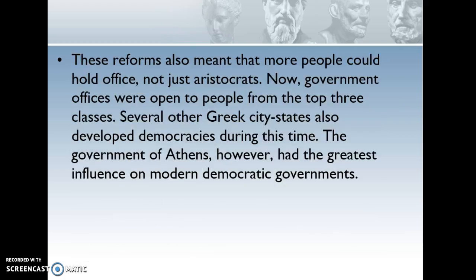These reforms also meant that more people could hold office, not just aristocrats. Now, government offices were open to people from the top three classes. Several other Greek city-states also developed democracies during this time. The government of Athens, however, had the greatest influence on modern democratic governments.